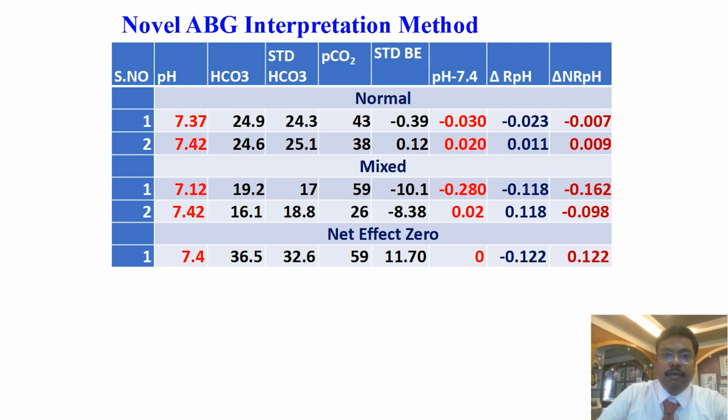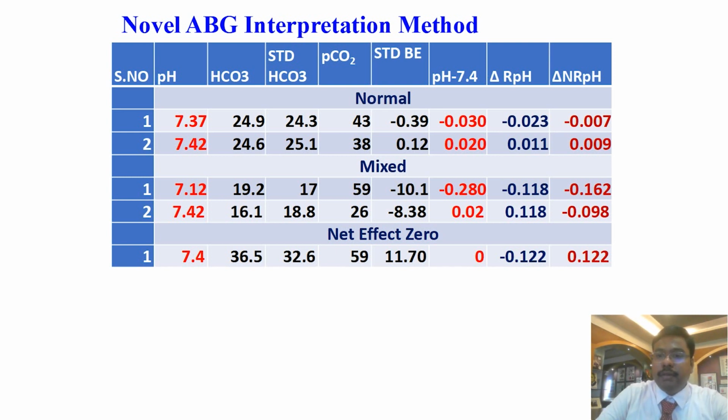For the normal case, in the first example, the pH is 7.37. The delta pH, pH minus 7.4, is minus 0.03. That is equal to the total of delta RPH and delta NRPH. Similarly, we can apply this for all the ABG cases. So you can go to the mixed cases. In this one, pH is 7.12. The pH change, pH minus 7.4, is minus 0.28.